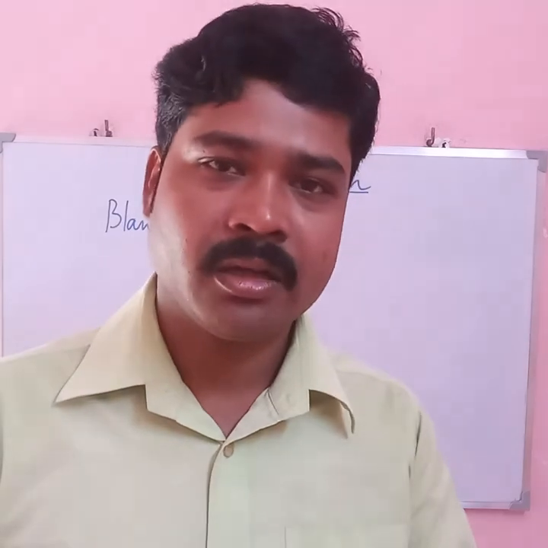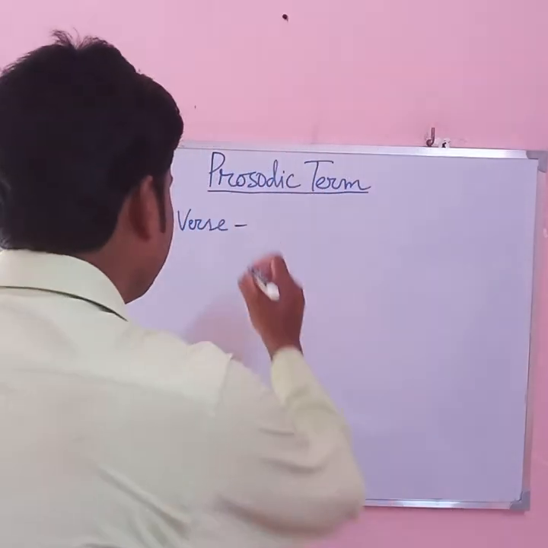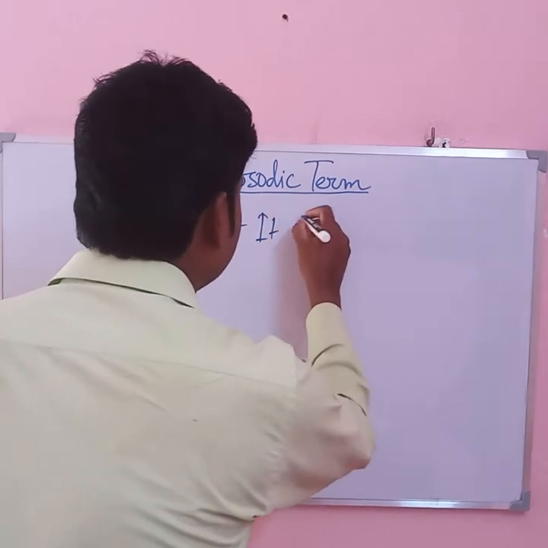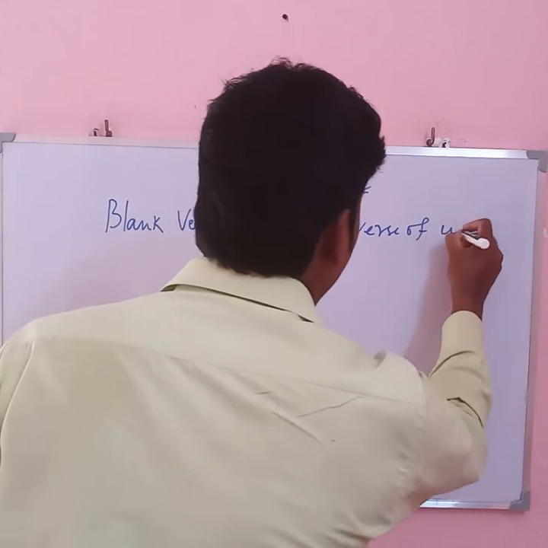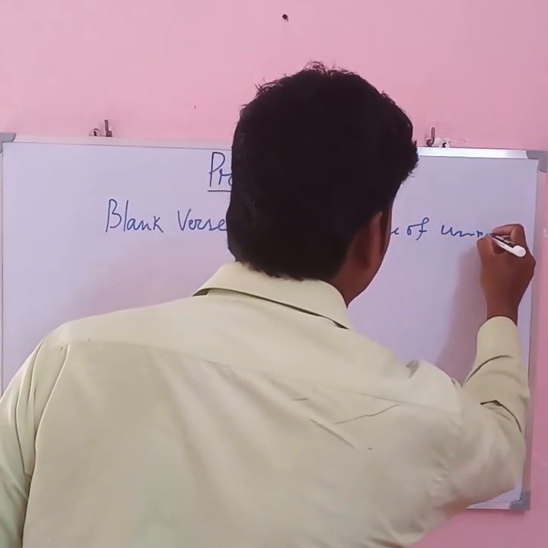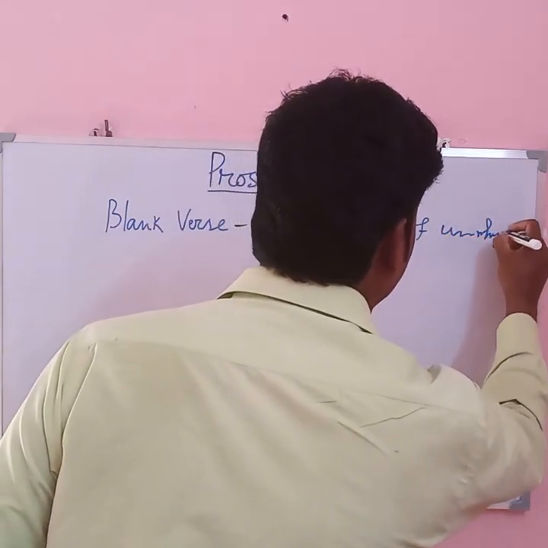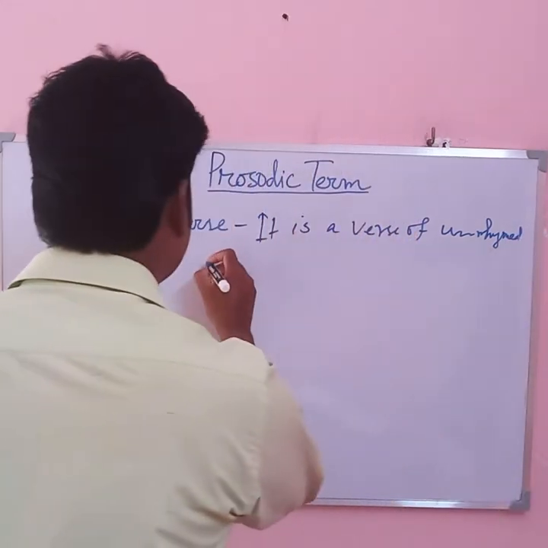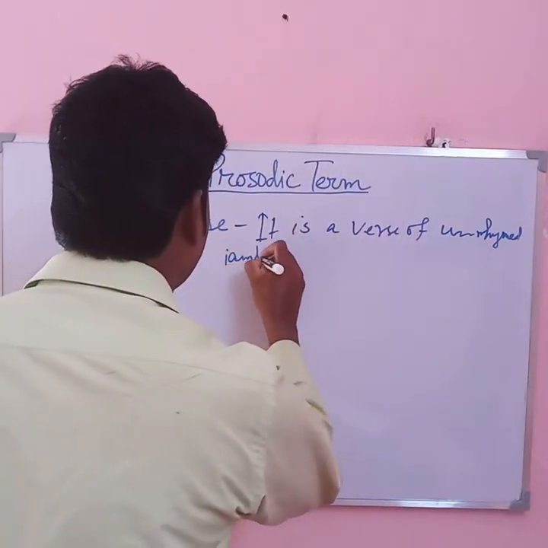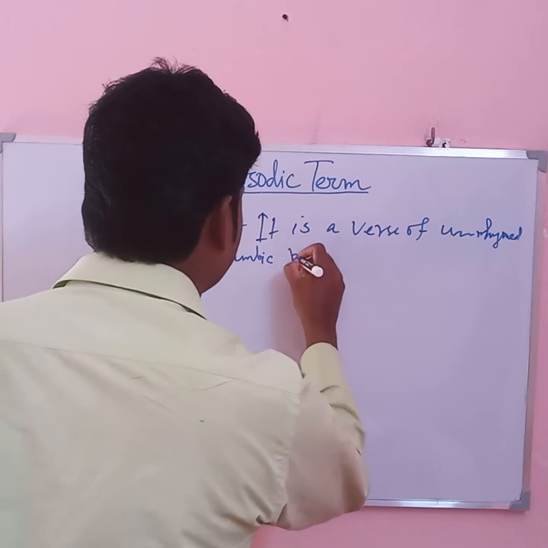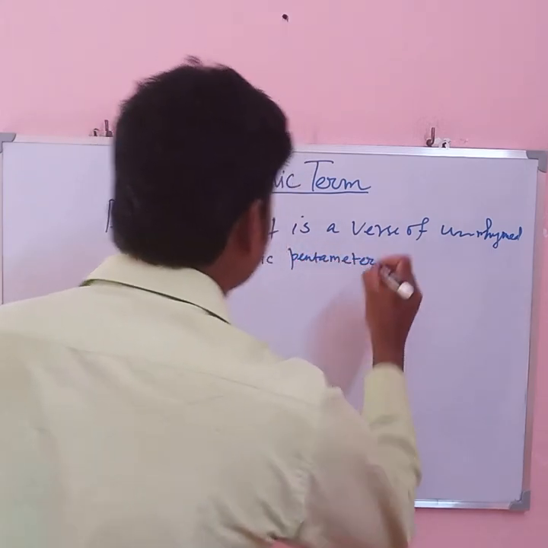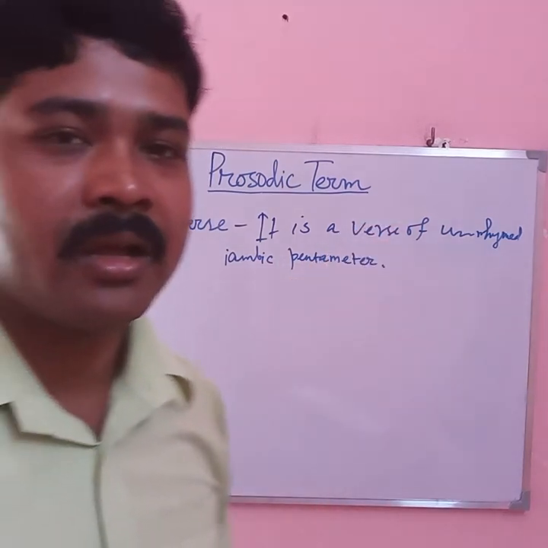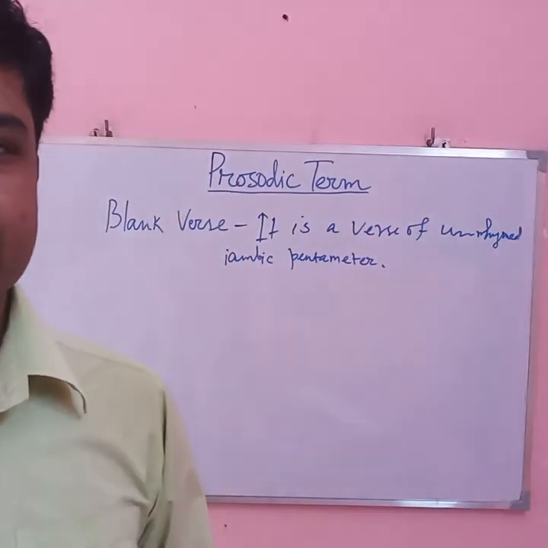So in a word, we can write that blank verse is a verse of unrhymed iambic pentameter.